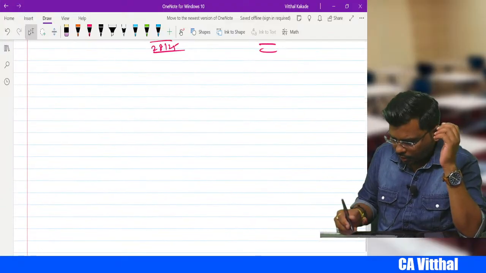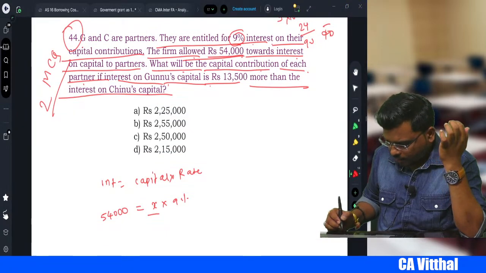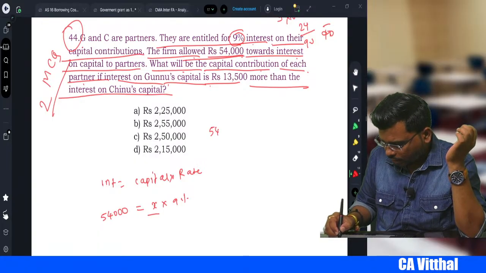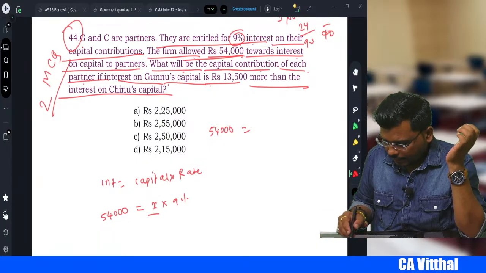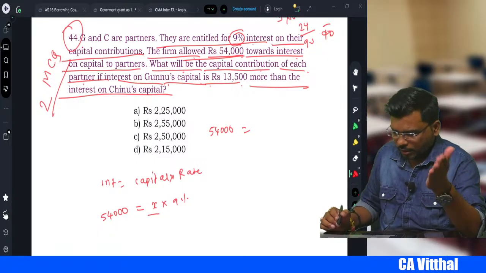Okay, so first of all, how much is the interest? 54,000 is equal to capital. What they said: Guna's capital interest is 13,500 more than what? Than the interest on Chinu's capital.